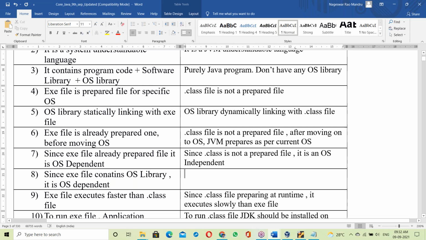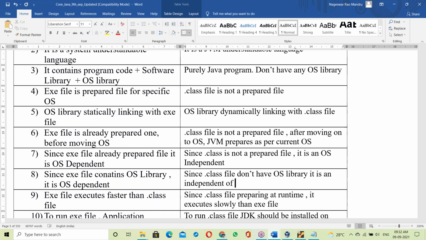Next, since a class file doesn't have an OS library, it is independent of OS.